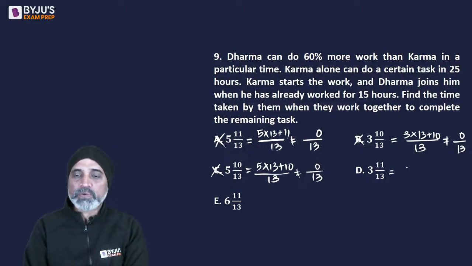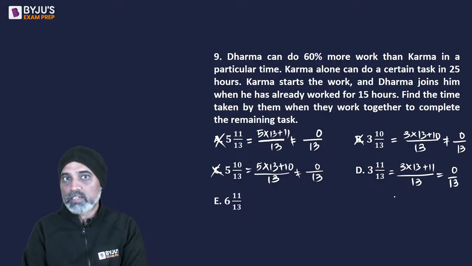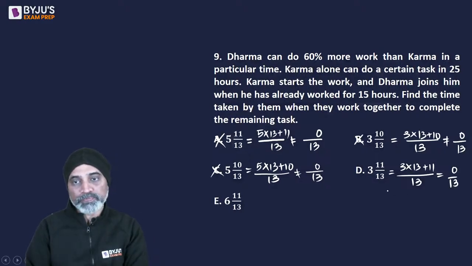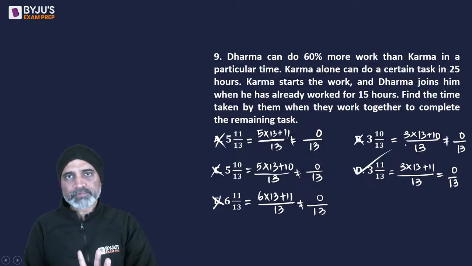Next, this one is going to be 3 into 13 plus 11 whole divided by 13. 3 into 3 9, 9 plus 1. This ends in 0. ये आंसर हो सकता है, but you'll have to check the fifth option also, right? This is 6 into 13 plus 11 whole divided by 13. So this is 6 into 3 is 18. 8 से plus 1, it will not end in 0. It will rather end in 9. So E भी नहीं है, D हो गया आंसर बिना कुछ सॉल्व किए.